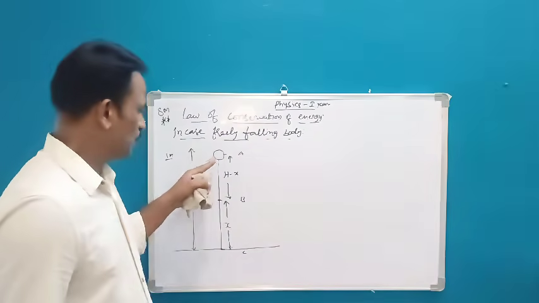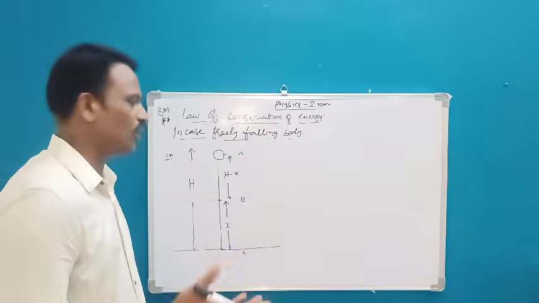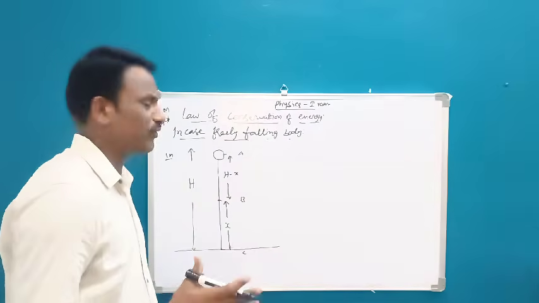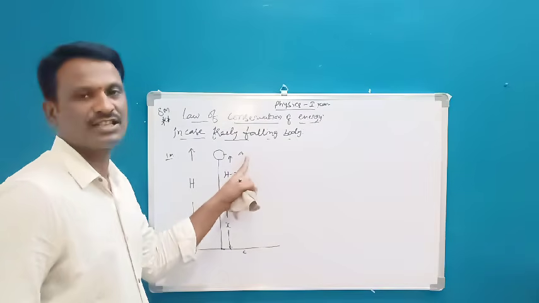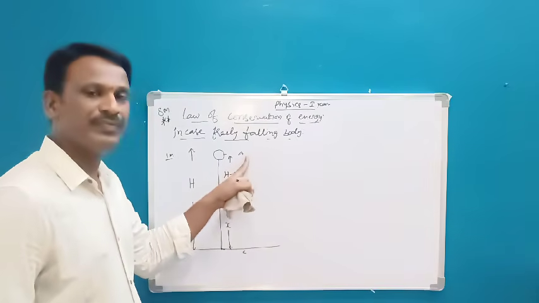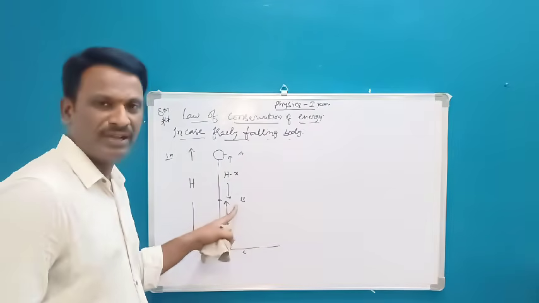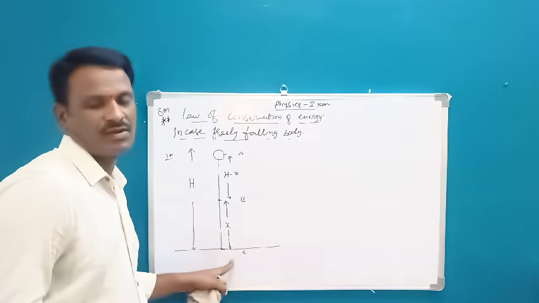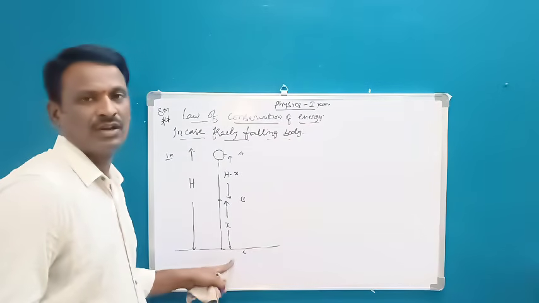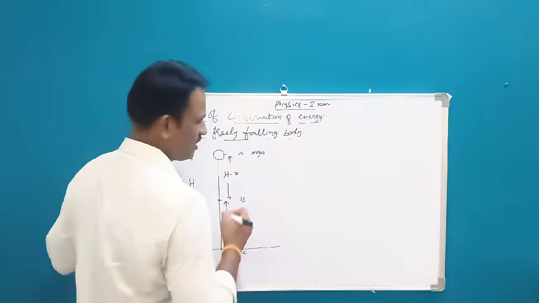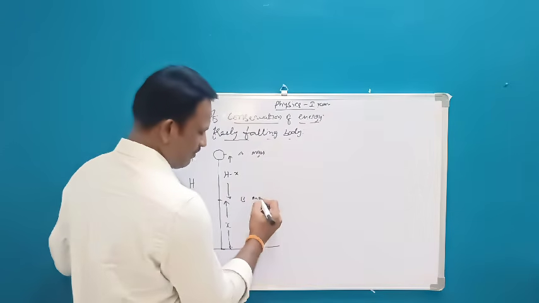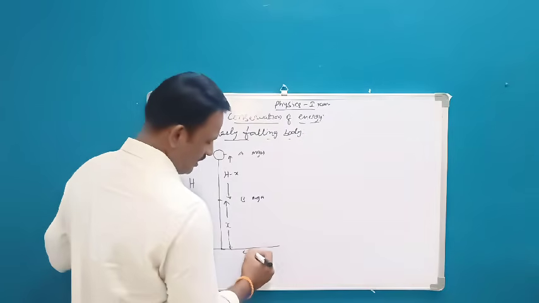There is a particular object or a ball which is now going to fall freely. While falling freely, we calculate its total energy at point A, after some time at point B, and finally at point C. If at point A we get, for example, mgh as the total energy, we should get mgh here as well and here as well.